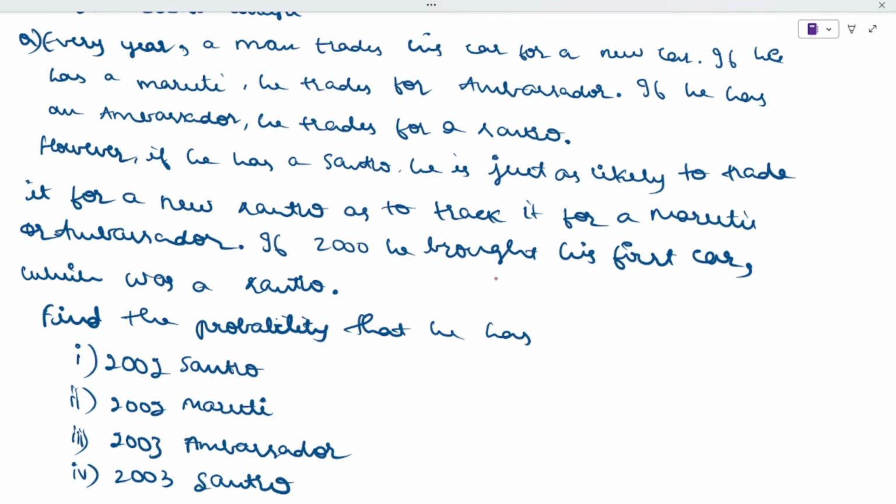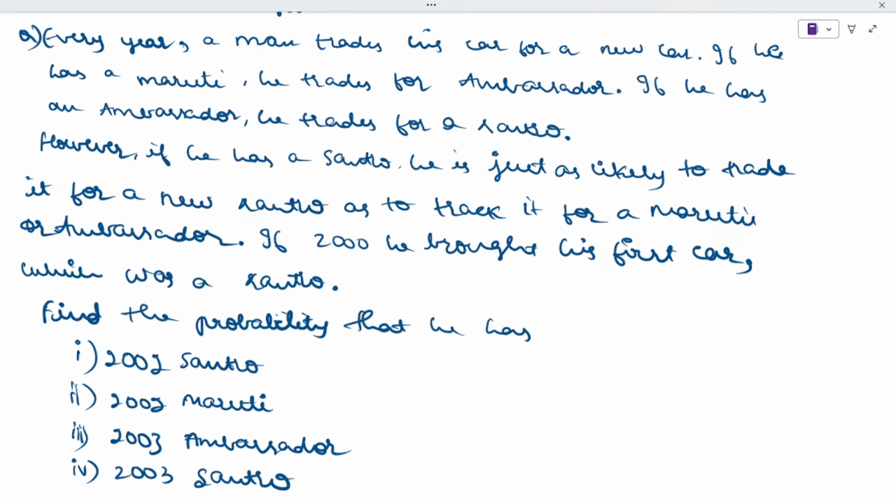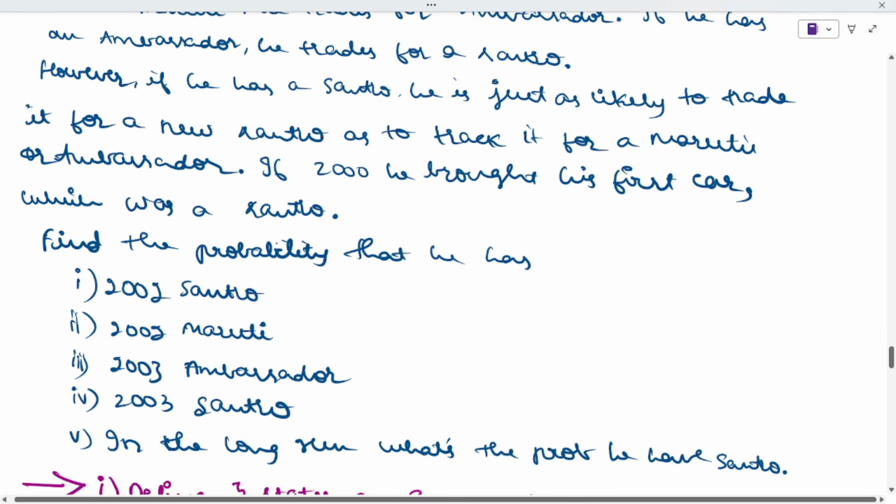If in 2000 he bought his first car, which was a Santro, find the probability that he has a 2002 Santro, a 2002 Maruti, and so on.